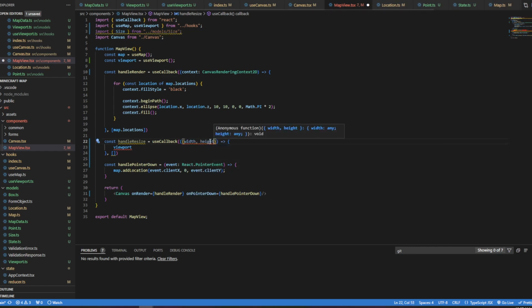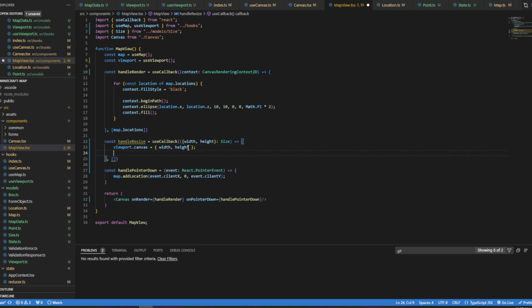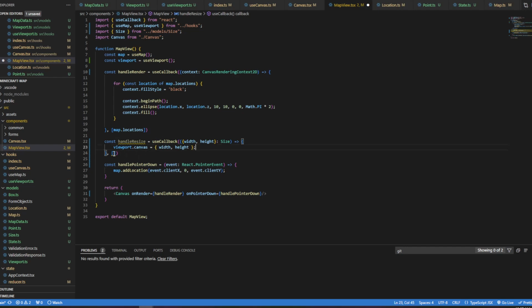Is that going to let me do that? No, it's not. And we'll just say that's size.canvas equals width and height. I could also possibly fit points here, but I think maybe I'll leave that elsewhere. What does this want? It wants viewport. I'm just going to say viewport.canvas. Maybe that. Well, no. What's it not like?